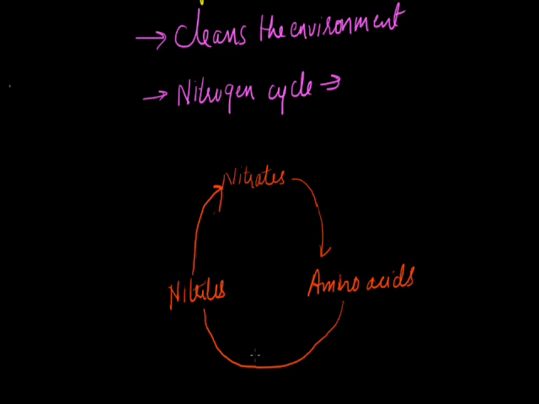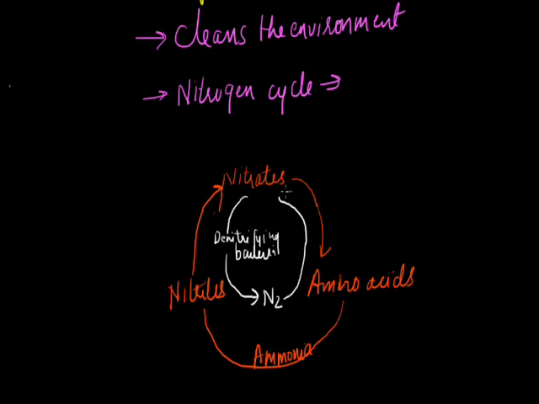This is ammonia here. Now here again denitrifying bacteria. This will become nitrogen in atmosphere. Again this will get converted into nitrites. This is nitrogen fixing bacteria.